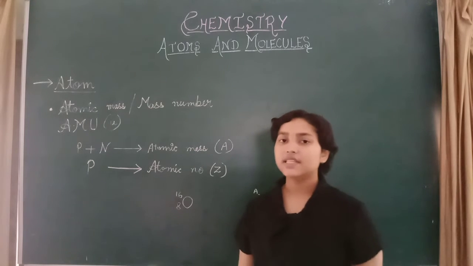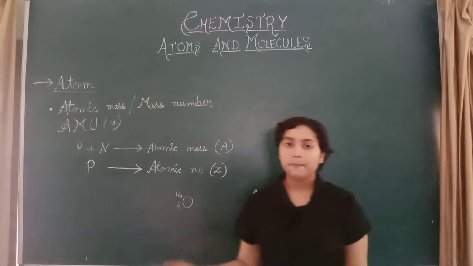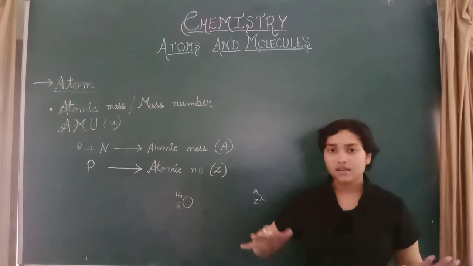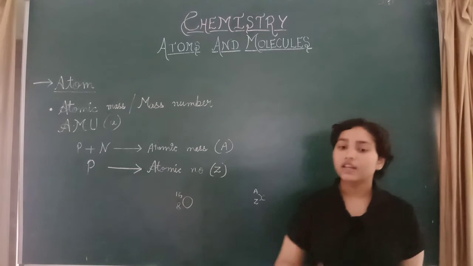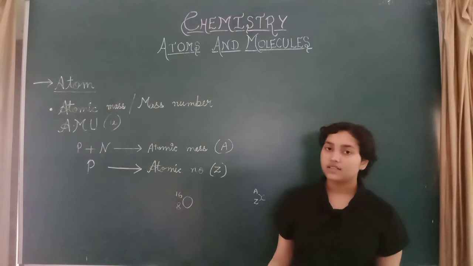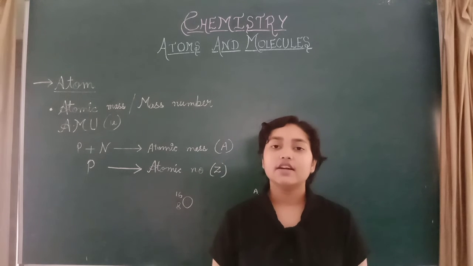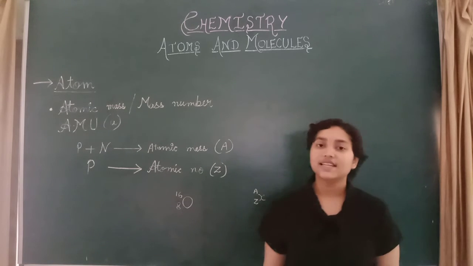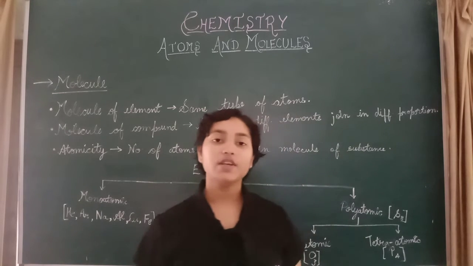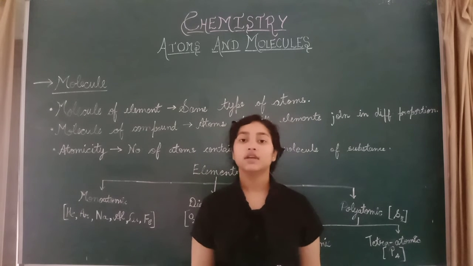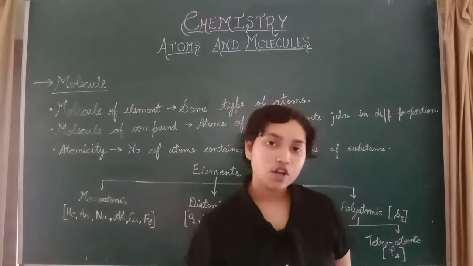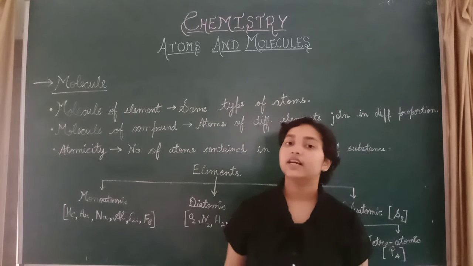Now how do atoms exist? Do atoms exist independently? Atoms cannot exist independently. They combine together to form molecules, and this is what is called a molecule. Now we will discuss what a molecule is. A molecule is a substance made by combining two or more atoms chemically. They cannot be separated by a physical method. They can only be separated by chemical means or a chemical method.